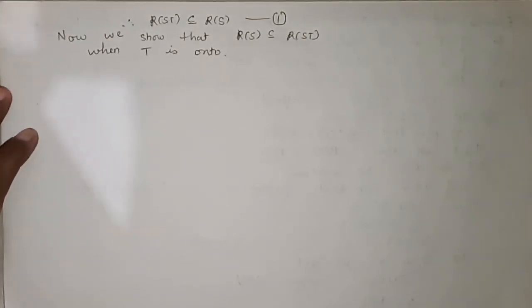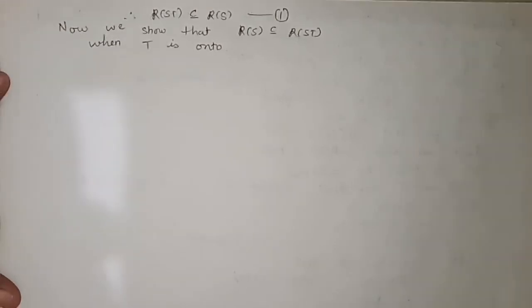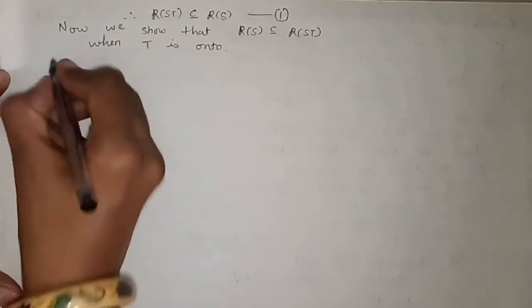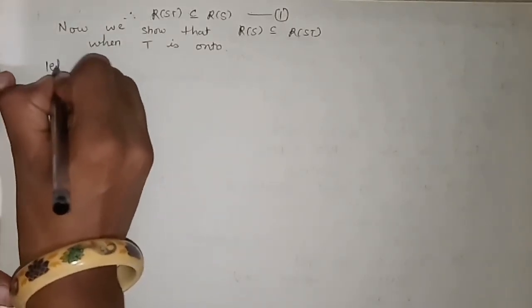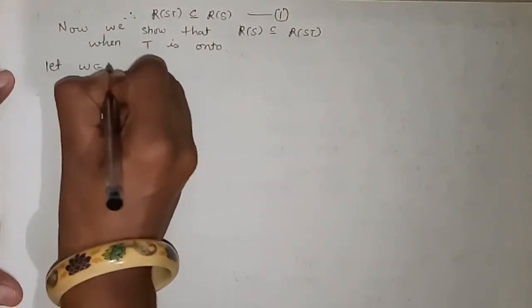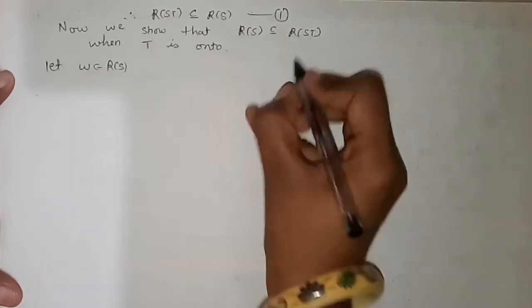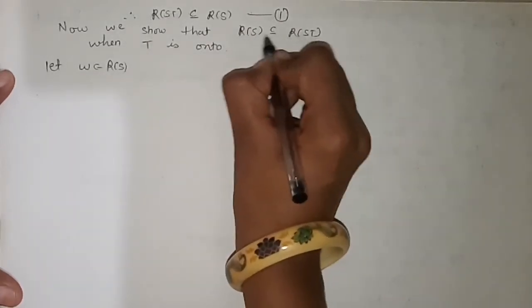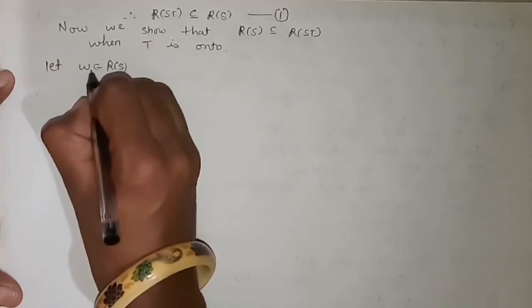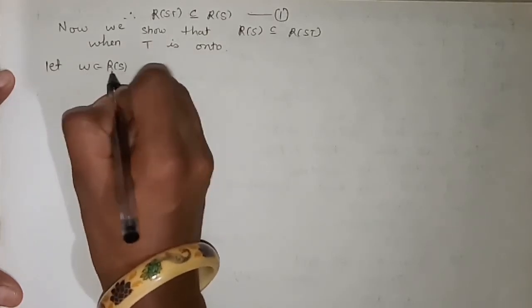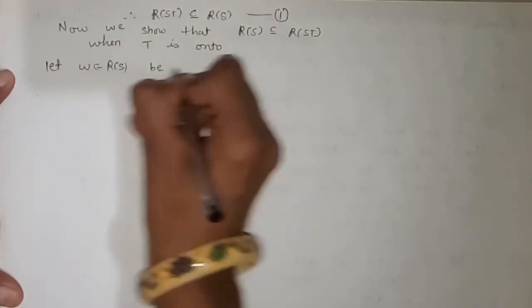If it is not given that T is onto, then we cannot write all these things. Let W belong to R of S. This time we have to prove that R of S is a subset of R of ST. So we'll take one element W belonging to R of S, arbitrary.